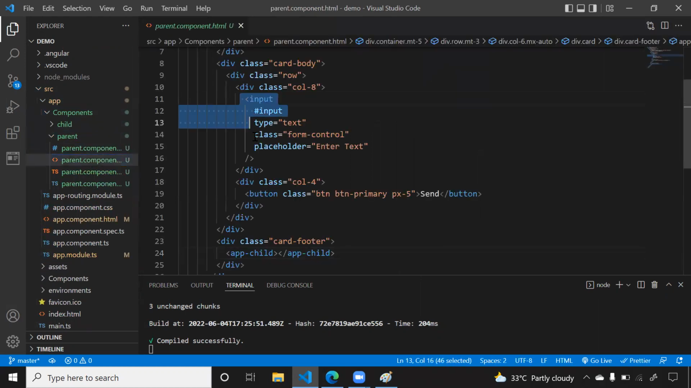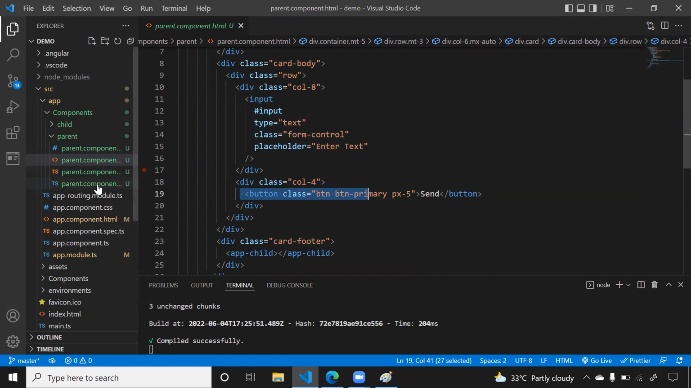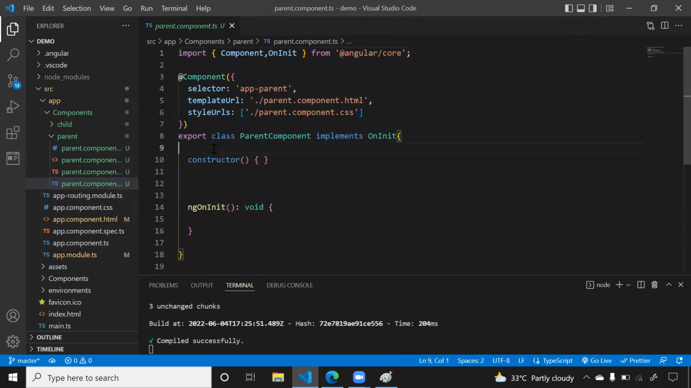Now this is my input. Here I have already created one reference, and here I have one button. So I just need one property which can hold the data. Here I'm creating one property called parent data, which will be a string type, and initially the data will be empty.